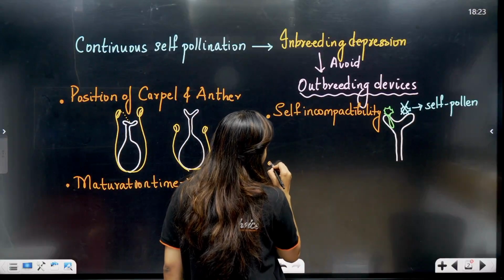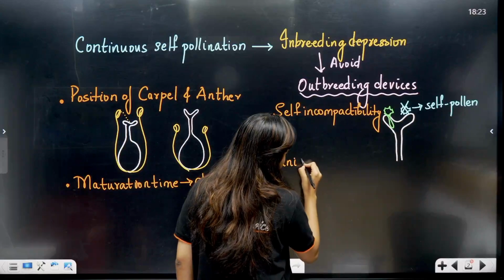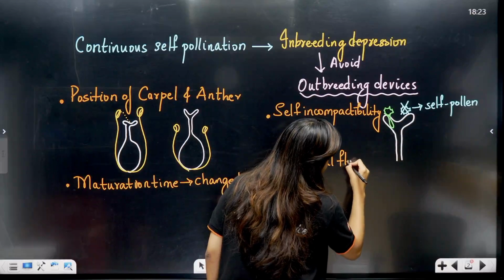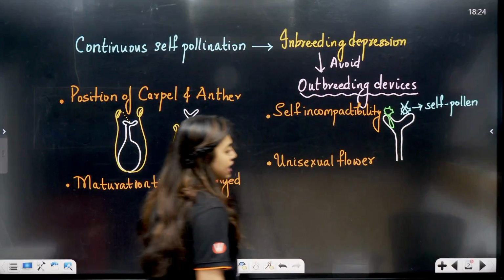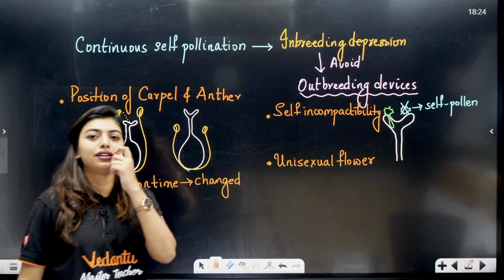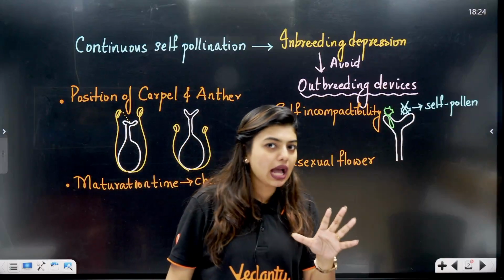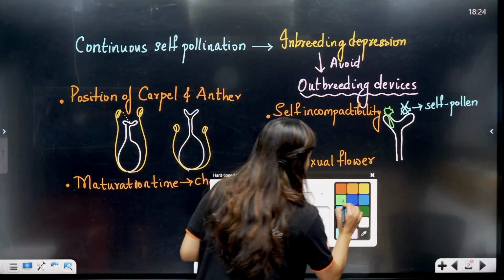The last thing is formation of unisexual flowers. The plant will decide to form unisexual flowers to avoid self-pollination from happening. In many cases, geitonogamy happens. Now, what is geitonogamy for those students who do not know?